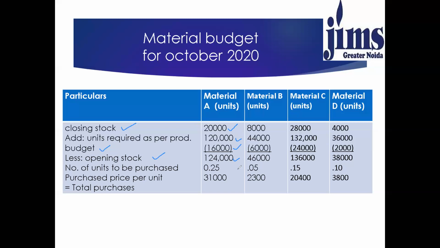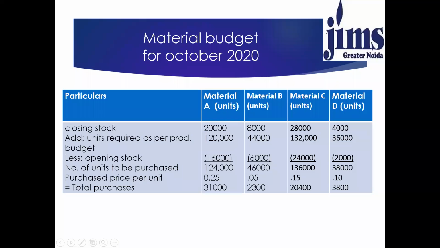And we are also given the price per unit, which is 25 paisa per unit. So total purchases would be 31,000.